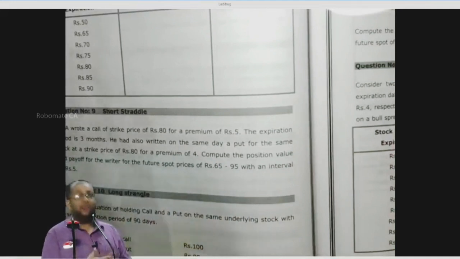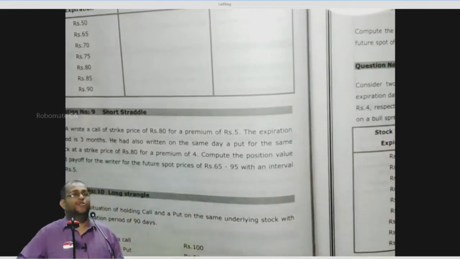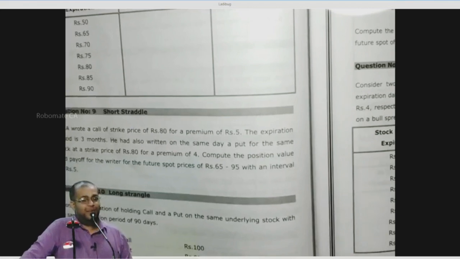All are self-evident here. Okay, straddle. Write down notes. Point number 1.